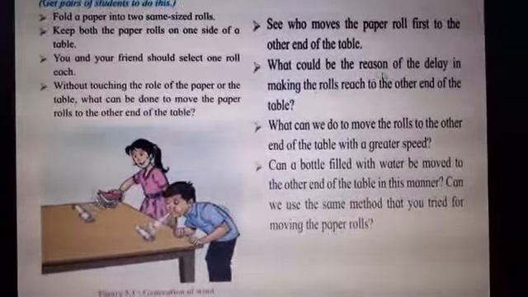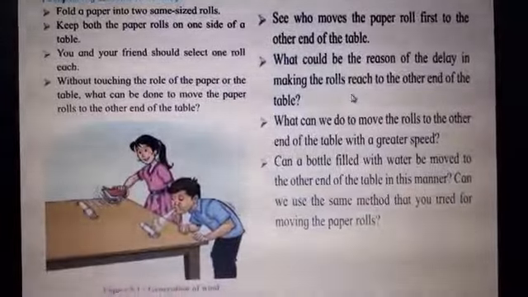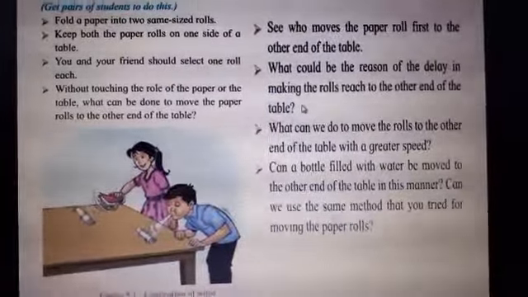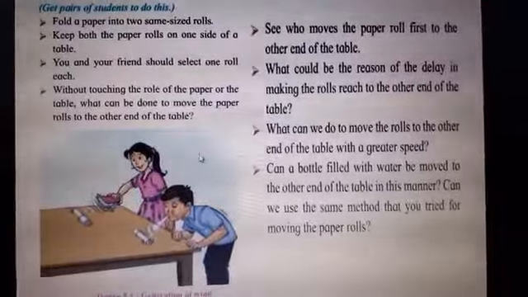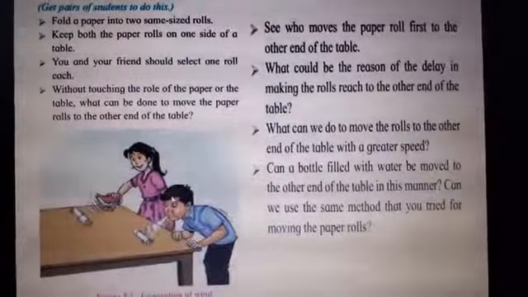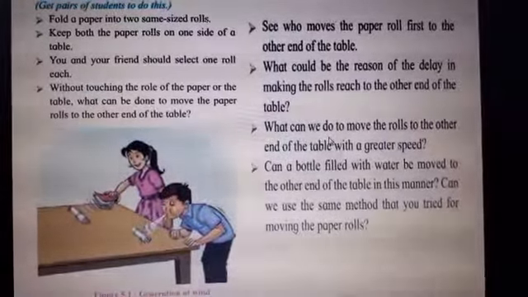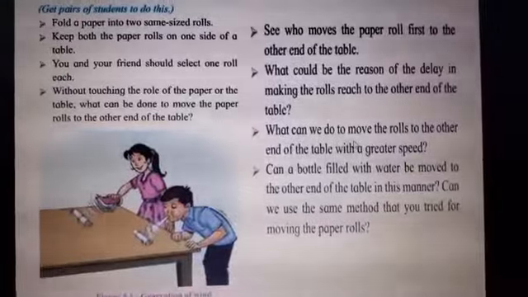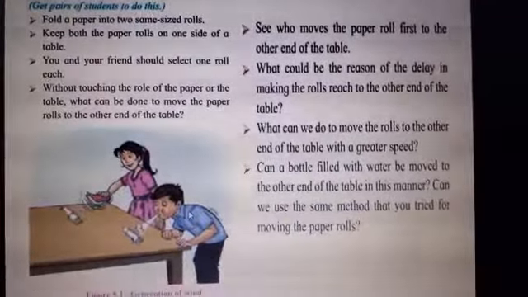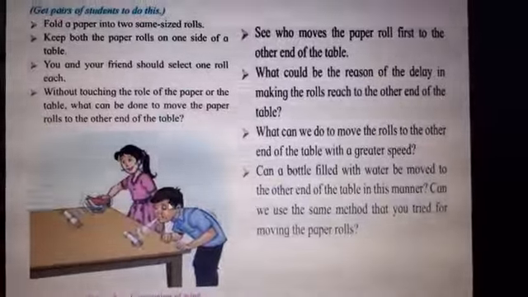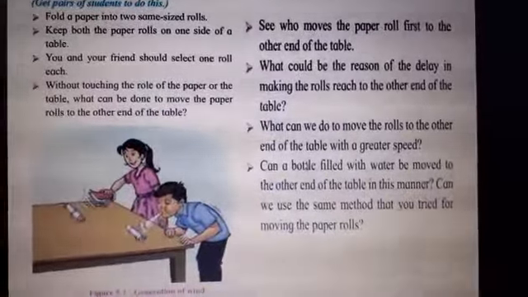What could be the reason of the delay in making the rolls reach the other end of the table? How the delay can be done means how it will become late, or how it is possible to take from one end to the other end. What can we do to move the rolls to the other end of the table with a greater speed? Now this is an example given of a boy and a girl, how they are blowing the air. What is the third option, children?